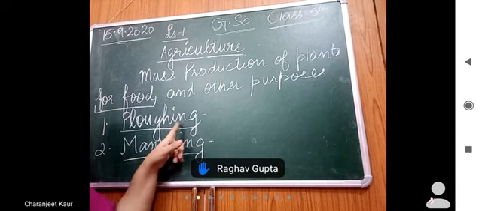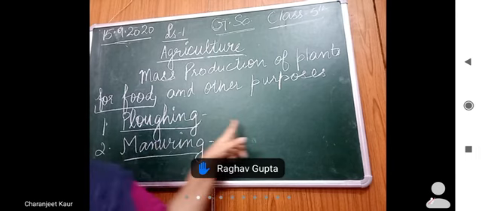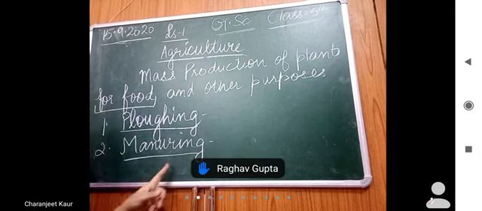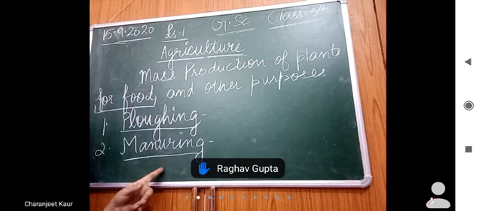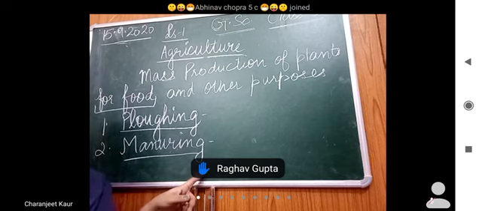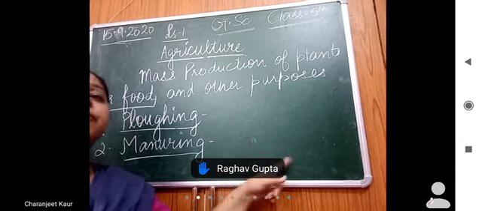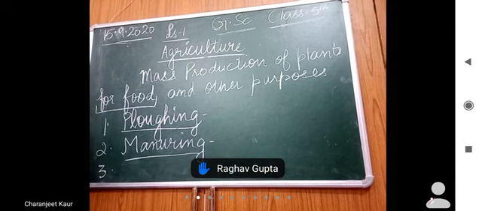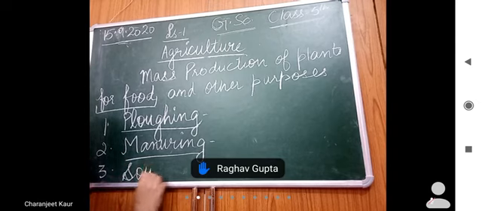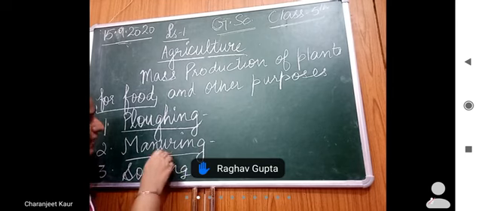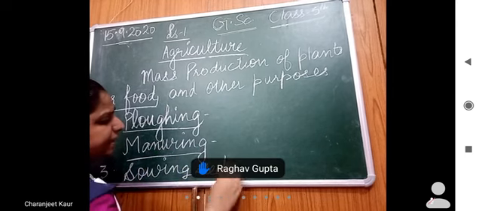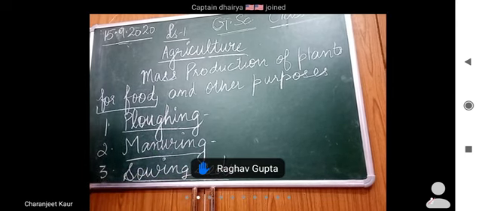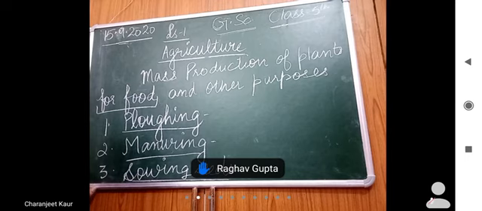I am going to repeat again. First of all, what we have to do? Plowing. Plowing is loosening the soil. Manuring is adding manure to the soil to provide nutrients to the soil. Then third step, after manuring, sowing seeds. Sowing seeds means बीज बोना. In Hindi you can say बीज बोना.